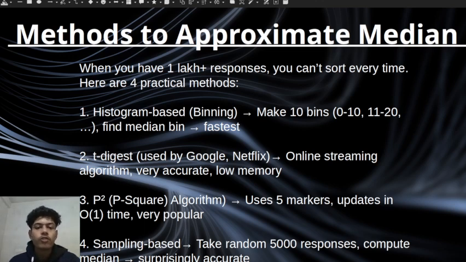Methods to approximate the median: there are majorly four methods. Histogram based: make 10 bins, we can say in a range, we will do that. T-digest, which is used by Google and Netflix for approximate median. The P-square algorithm, which uses 5 marker updates in O(1) time complexity. Sampling based: take random 5000 responses, compute the median, and surprisingly it is accurate.